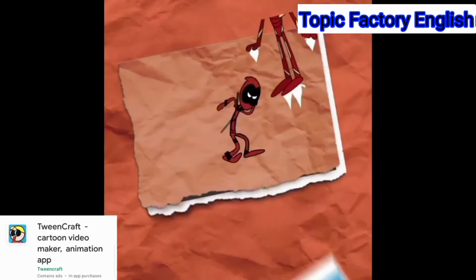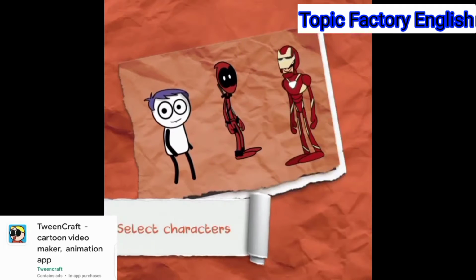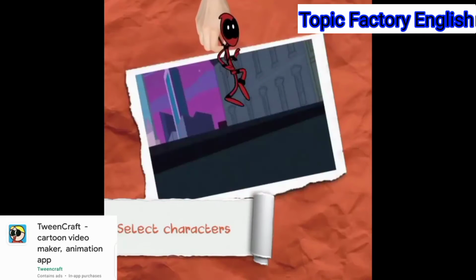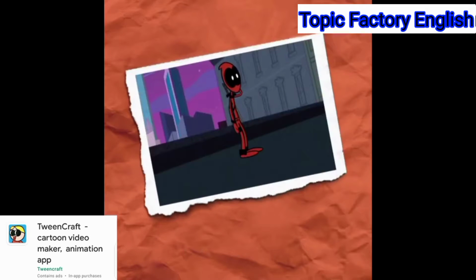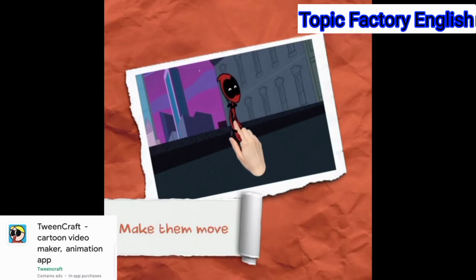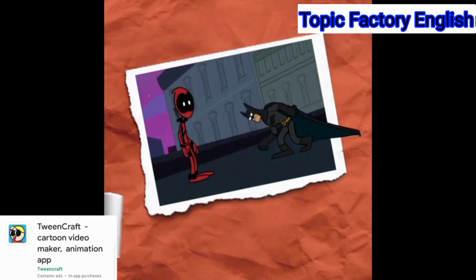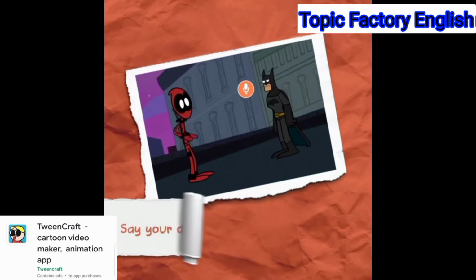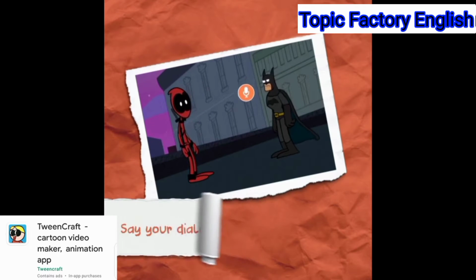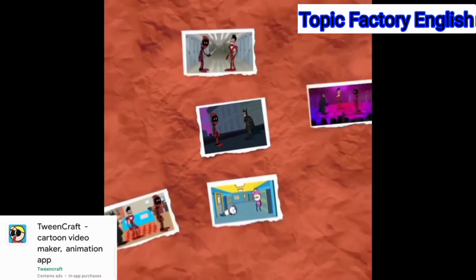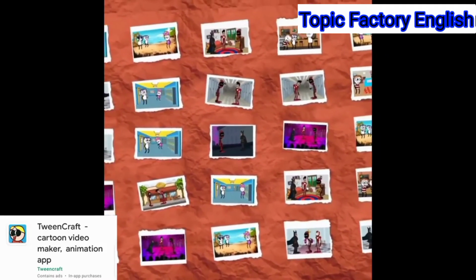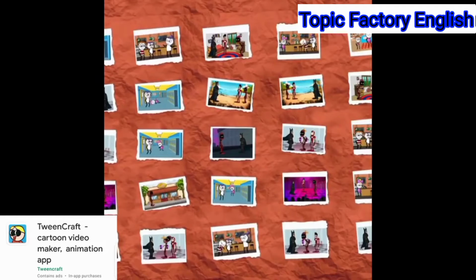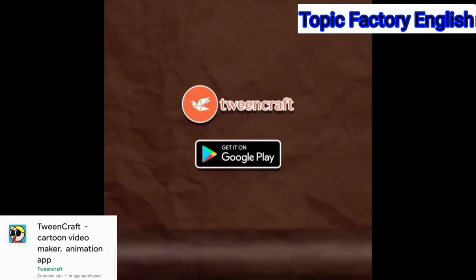You can select the character you want, you can set them, you can change their look, their faces, you can put your own dialogue, you can make them move, you can also edit your voice which you put as your dialogue in this app. This app is very good. You can use it by only logging in with your Google account. It is easily available on Play Store.